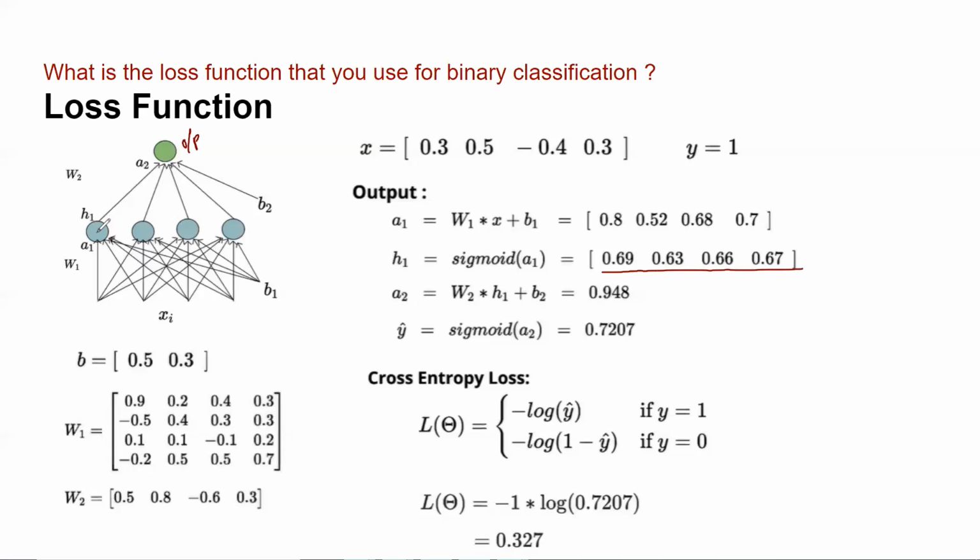Now this input has to be multiplied with weights. Same thing. And now we have got a single value. How are we getting a single value? You see here this W2. This W2 is my 1x4 matrix. This I'm multiplying with another matrix, which is actually a 4x1 matrix.